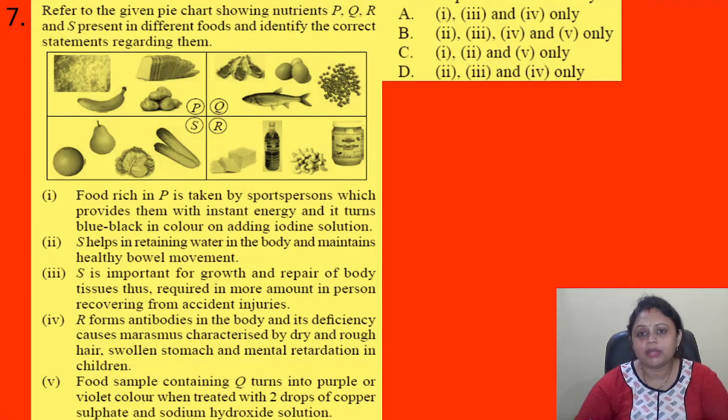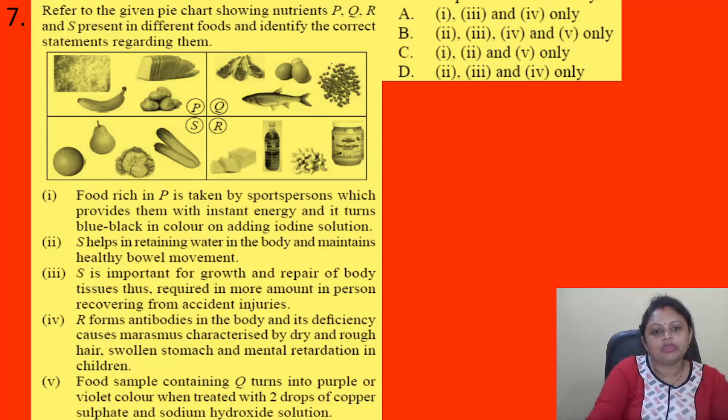Options are A, 1, 3 and 5 only. 1, 3 and 4 only. B, 2, 3, 4 and 5 only. C, 1, 2 and 5 only. D, 2, 3 and 5 only. 4 only. Okay, so we have to identify the correct statement regarding this P, Q, R and S.